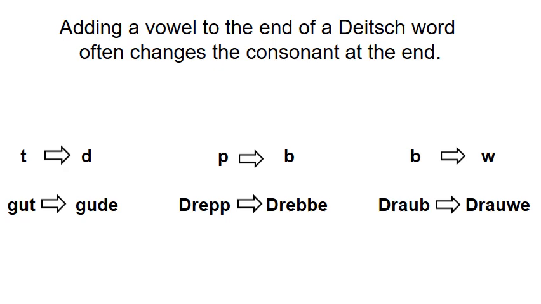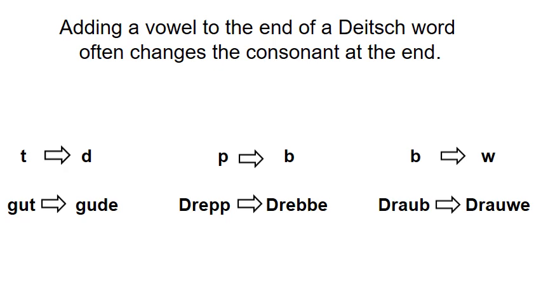Or let's say you came across the word drove, and you couldn't find that in a paper dictionary, you would have to realize, oh, but there's an E at the end of that word. That's a vowel. And if that E weren't there, there's a good chance that that W would actually be a B. And so then you could look up drop in the dictionary and you'd find the word grape. So it's important not just to know these for the sake of forming various forms of the words, but also it helps to find the words in the dictionary.